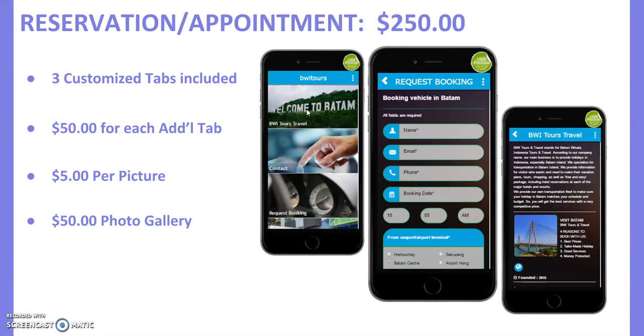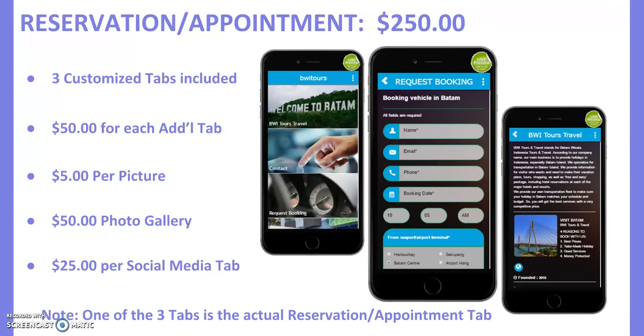And this is what happens when we click on BWI Tours. It opens up to a separate tab, and in this case it is an informational page. There is a $25 fee for each social media tab that is added. Note that one of the 3 tabs is the actual reservation appointment tab. So in this case you have BWI Tours, Travel, Contact, and then Request a Booking. The Request a Booking tab is included in one of the 3. This customer could have stopped at just the 3 tabs and been good to go with the $250 plus the $5 extra for the picture.